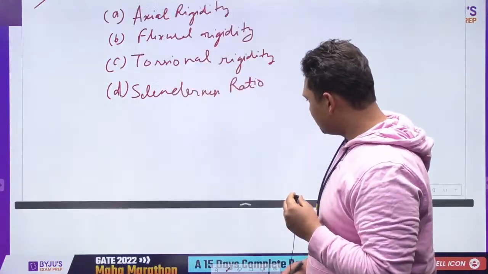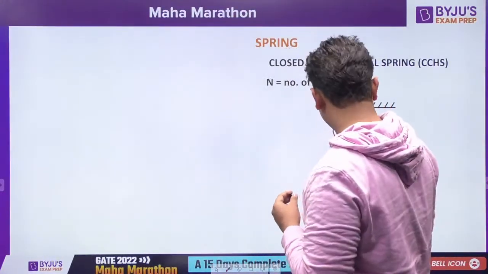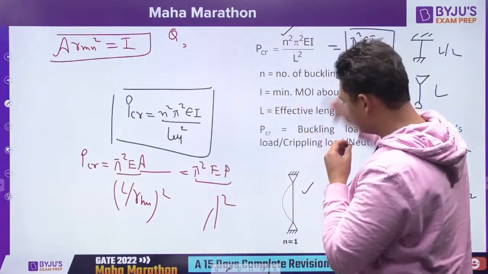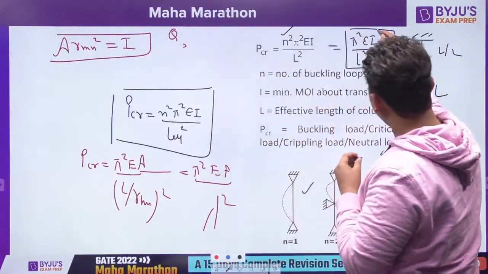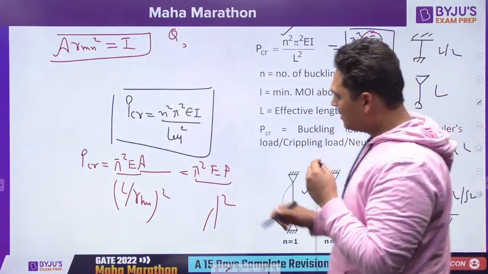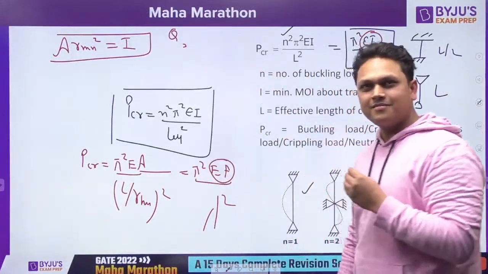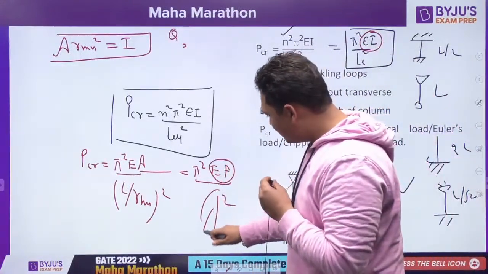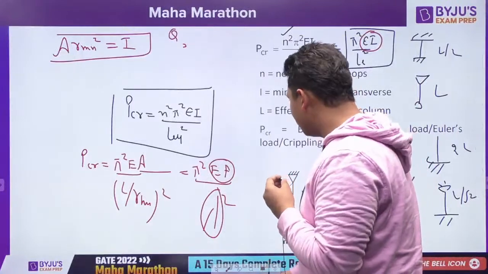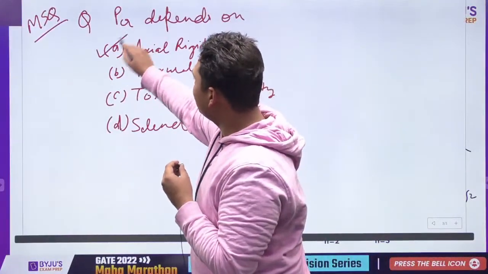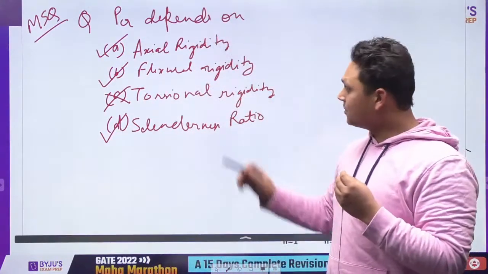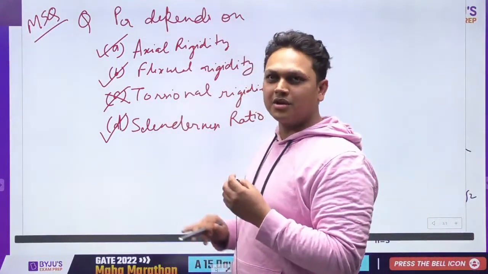So if you go through the formulas, we have flexural rigidity over here, EI is over here, axial rigidity is over here, AE, and we have slenderness ratio. But GJ, the torsional rigidity, is nowhere. So the answer is A, B, and D. Torsional rigidity is not the answer. So it is a very good and very conceptual question, and this kind of question can be asked.